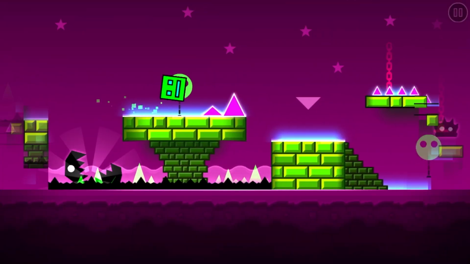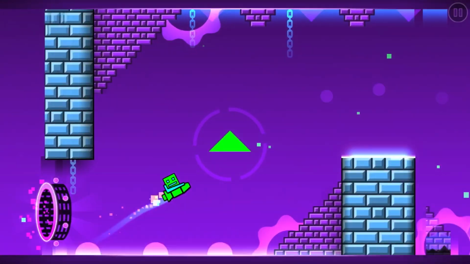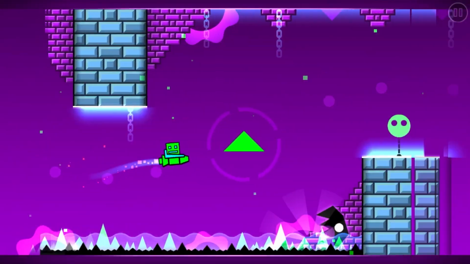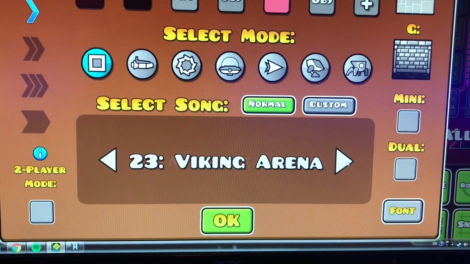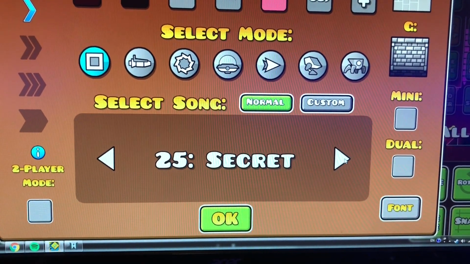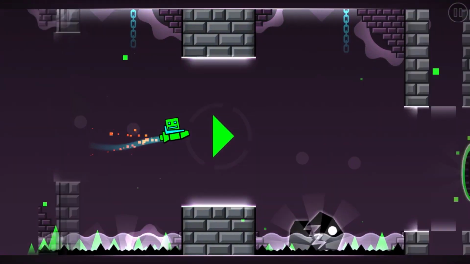Meltdown songs in the game's files. By using hacks, we can find that the songs from Geometry Dash Meltdown are in the editor when we click past Finger Dash. This could mean that it was planned to include these songs in the game when 2.0 was released, but unfortunately this did not happen.